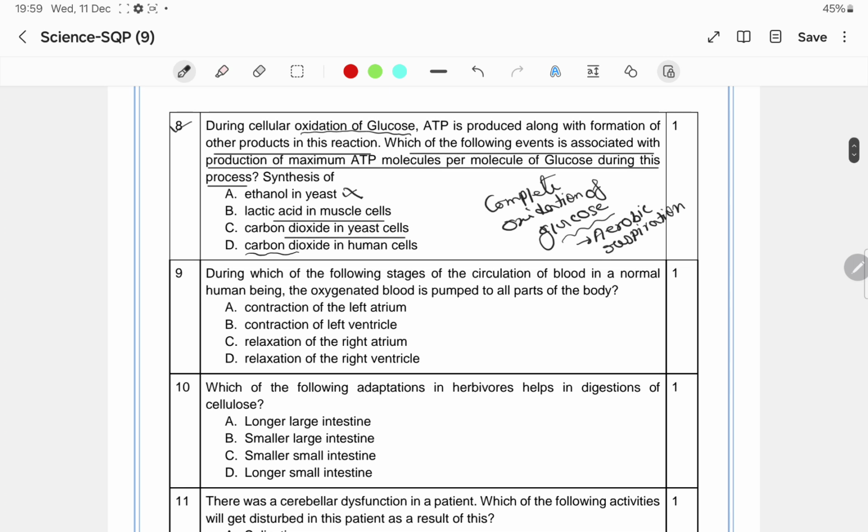Now it is given carbon dioxide in human cells. Humans are eukaryotic, and in humans there will be aerobic respiration, and due to this aerobic respiration, what is generated? Energy, carbon dioxide and water are generated, and maximum ATP will be produced during this reaction. Okay, synthesis of carbon dioxide in human cell. Clear? So this will be the correct answer.